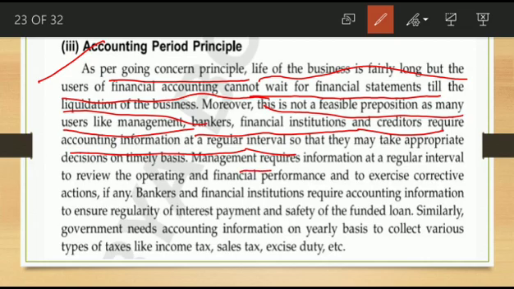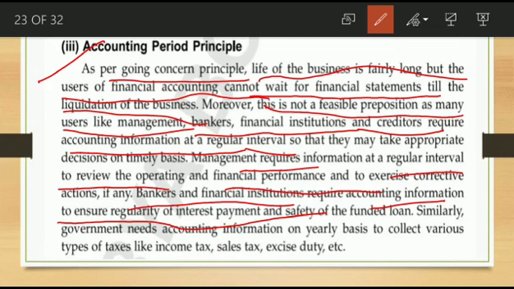Management requires information at regular intervals to review the accounting position and financial performance, and to take corrective actions, if any. Bankers and financial institutions require accounting information for what purpose? To ensure regular interest payment and safety of their funds. So they also require the annual report. Only then can they be sure that their funded loan is safe in our business and that interest is paid regularly. So they are also demanding this financial information.